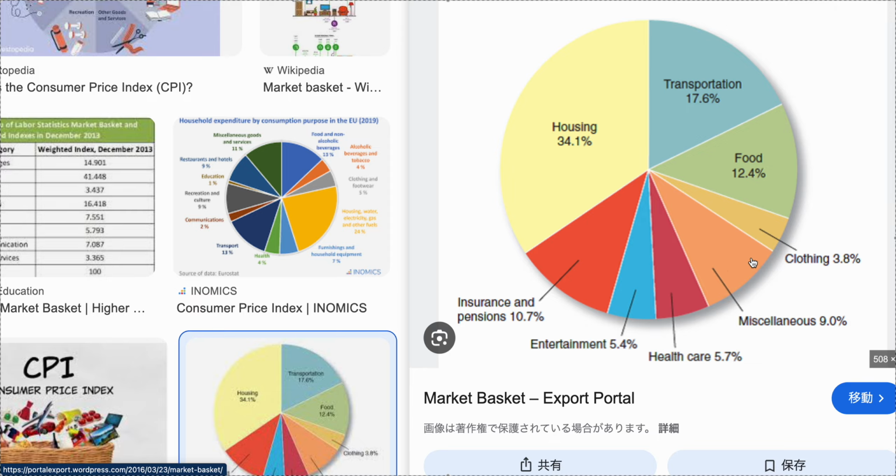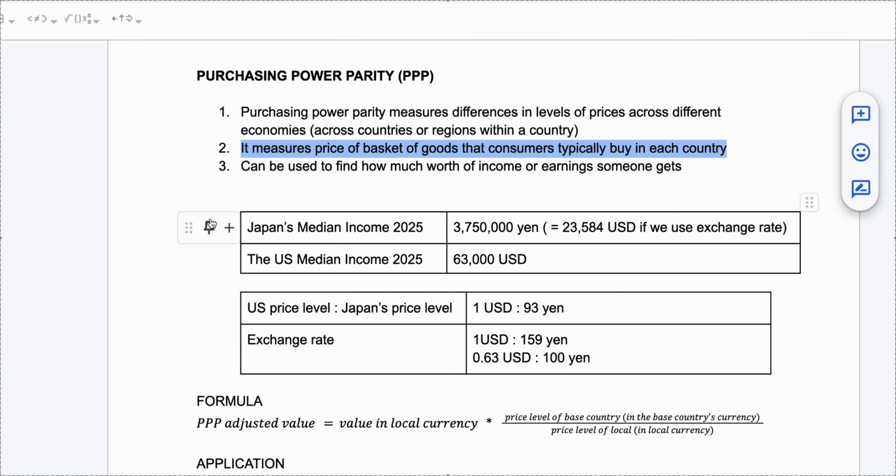You definitely need to buy clothes, and then you may go to movies, or you may hang out with your friends. You may go out, watch movies, go to the beach. There is some entertainment budget too, I guess. So those are typical goods and services that households in any country may pay for, right? And then we can measure the price of those baskets of goods and services, and it can be used to find how much worth of income or earning someone gets.